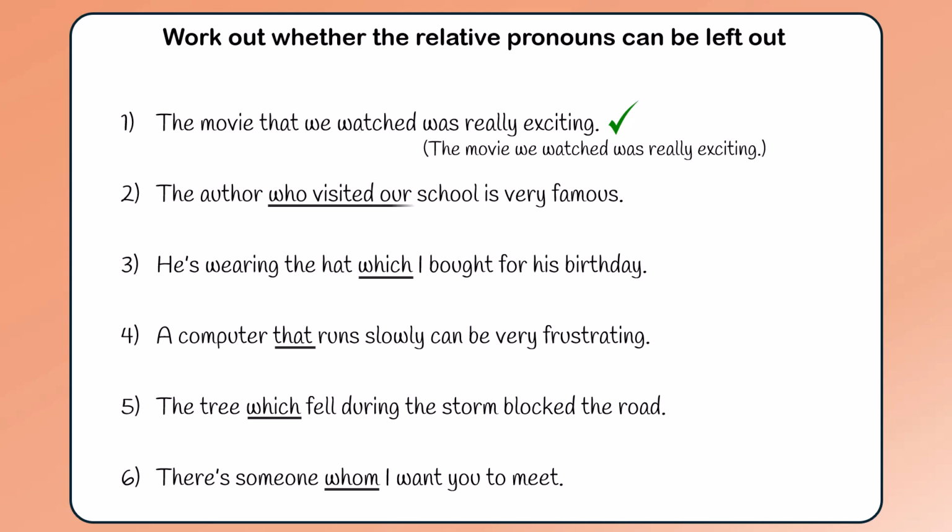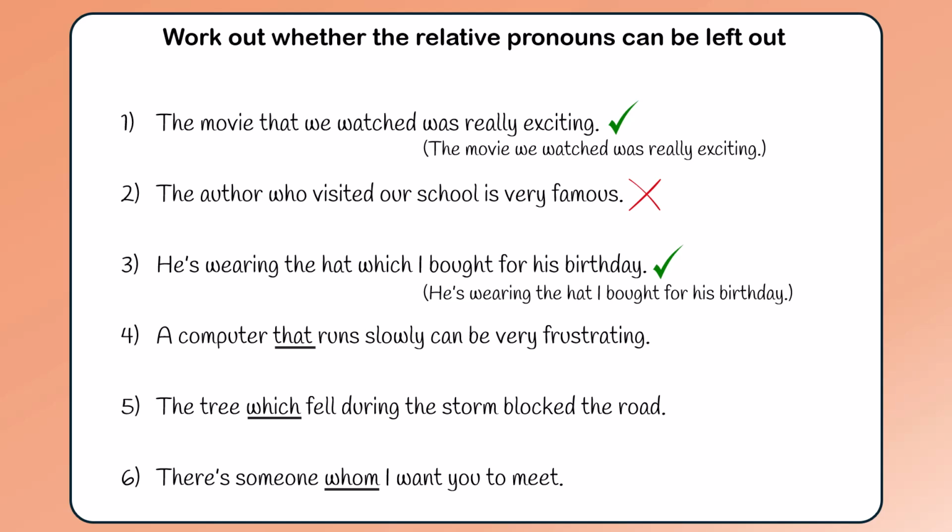Number 2. Here's the relative clause. The subject of the clause is who, which refers to the author. Therefore, this is a subject relative clause. Who can't be left out. Number 3. Here is the relative clause. The subject of the clause is I, and which is the object of the verb bought, making this an object relative clause. We can leave out the pronoun which. So we could say, he's wearing the hat I bought for his birthday.